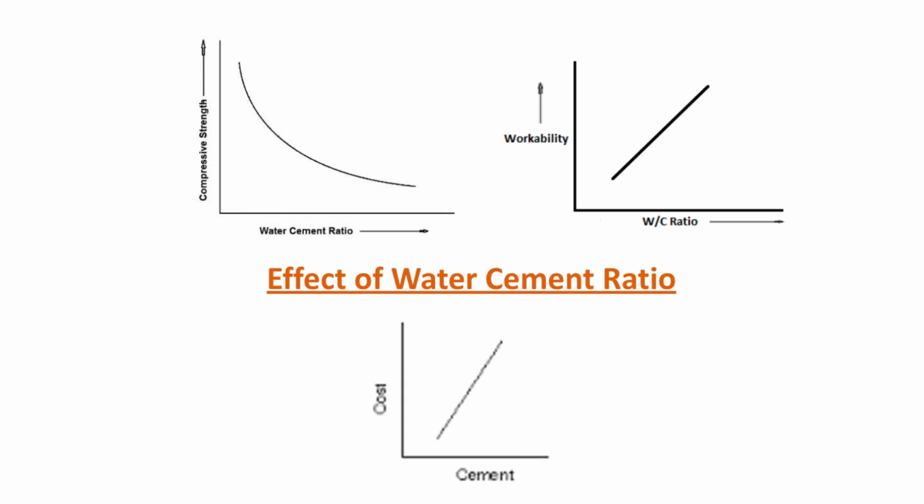Here there are some other graphs which show the relation between water cement ratio and workability, water cement ratio and compressive strength, cement and cost. As seen from the graphs, as water cement ratio increases, workability increases. But if water cement ratio increases, compressive strength decreases. If cement increases, the cost also increases.